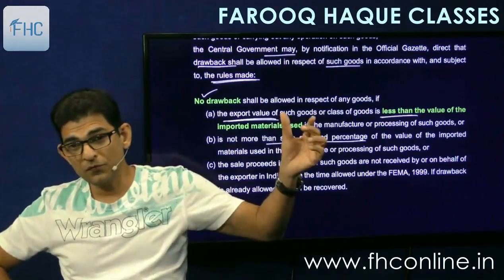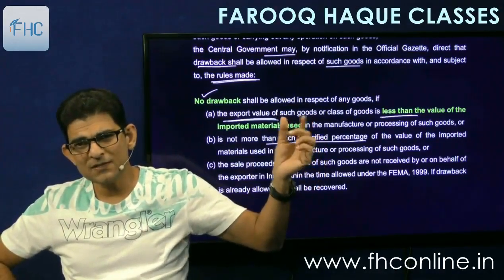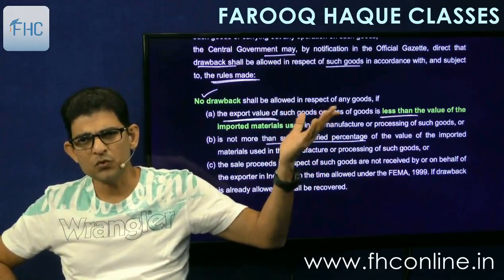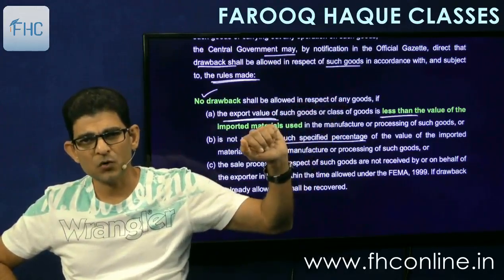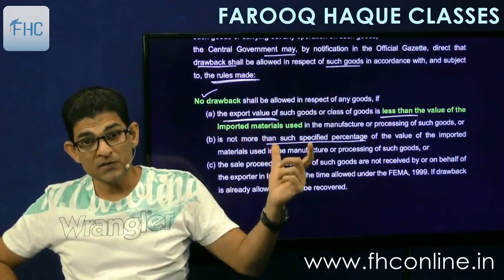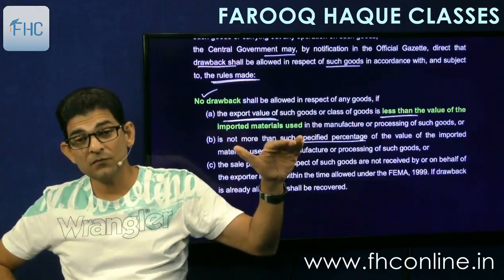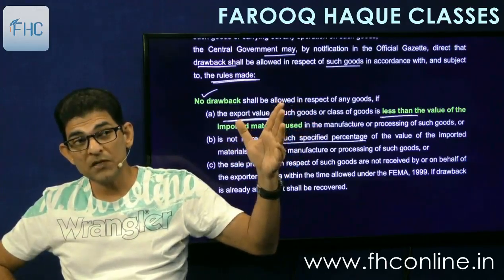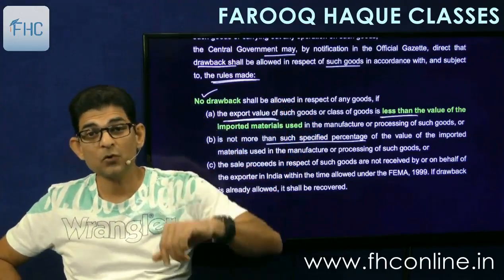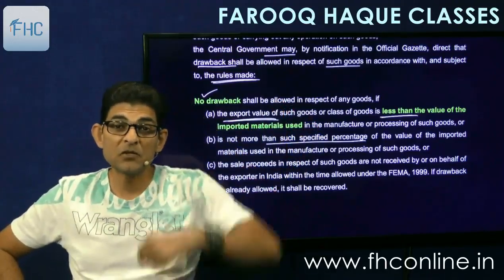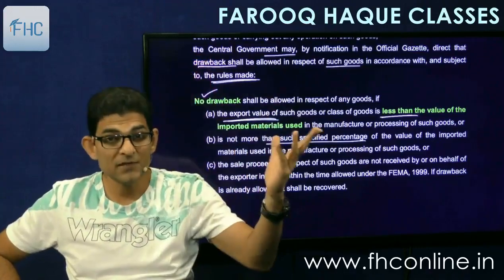So the difference between A and B is that this says just compare the sale value with the purchase price of the imported raw material. This says the government can specify a different percentage also. Like the government can say that your export value should be at least 200% of the imported raw materials, at least 300%. So they can increase also.